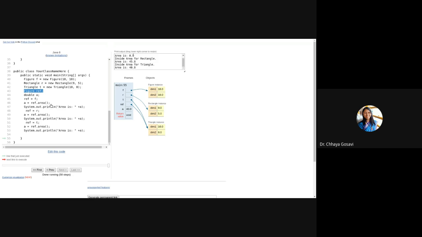Here right hand side, line number 46, 49 and 52 look exactly the same but produce different outputs because at this particular run point the reference is holding the address of, or pointing to, object F. This reference is pointing to object R and here the reference is pointing to object T, that is triangle. So the output is different at different program points. So it is called runtime polymorphism.